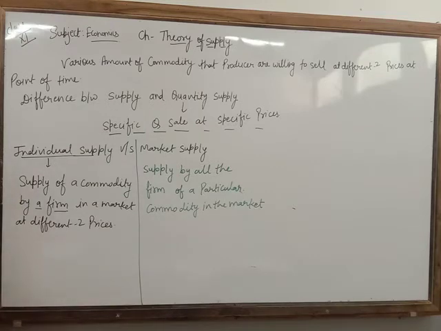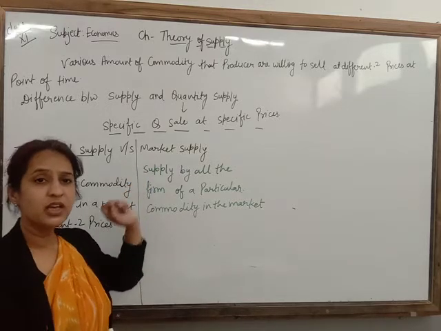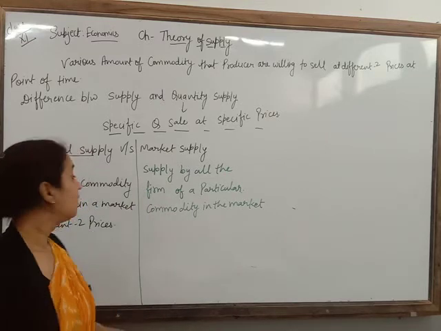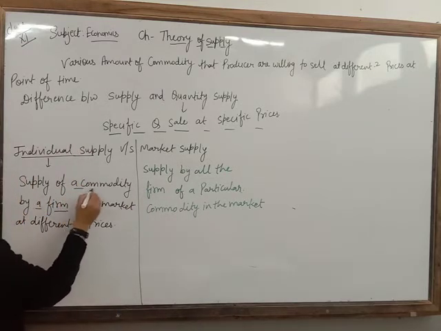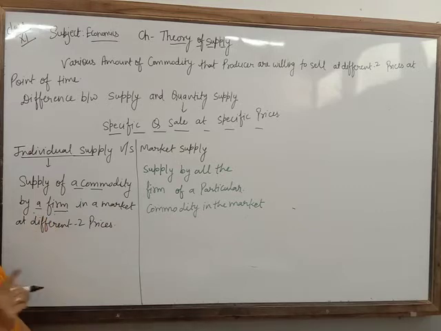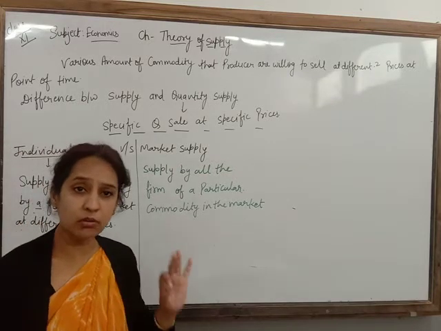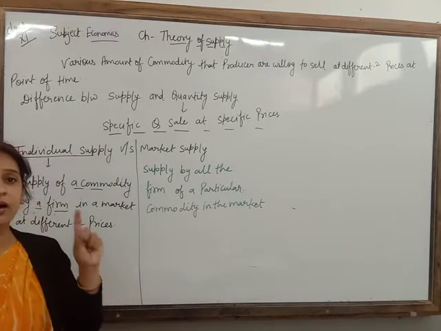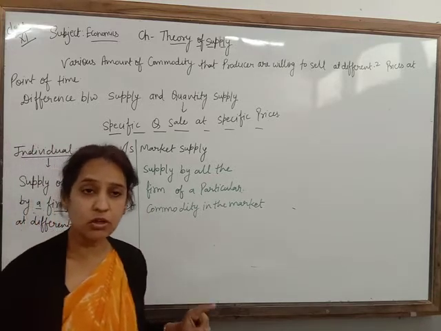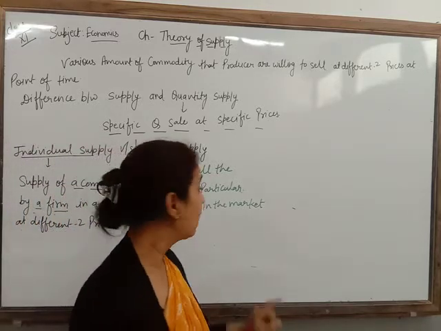So there is a difference between individual supply and market supply. Individual supply means the supply of a commodity by a firm in the market at different prices. It means supply of a particular commodity by a firm is known as individual supply.